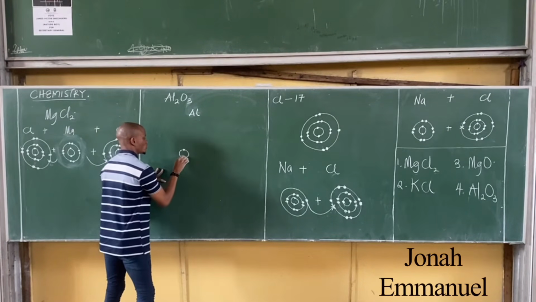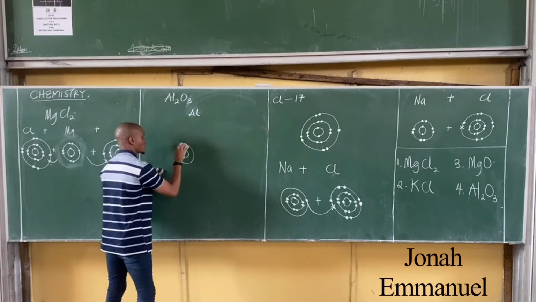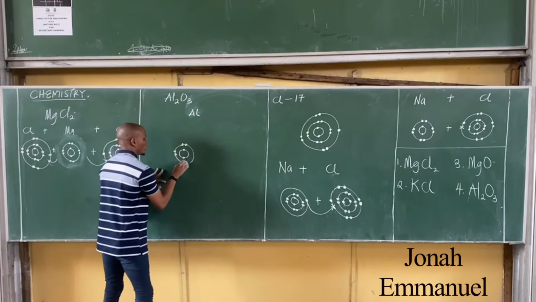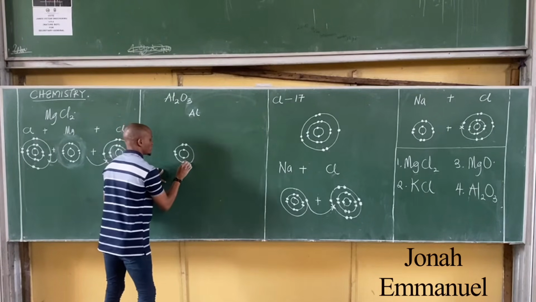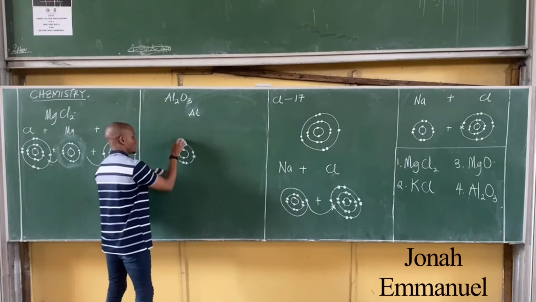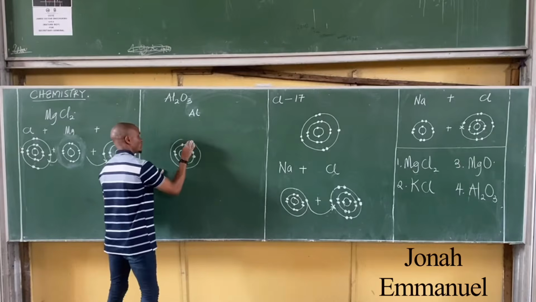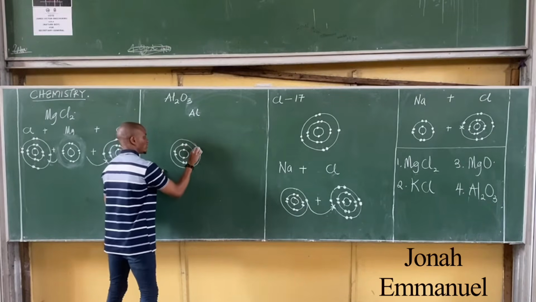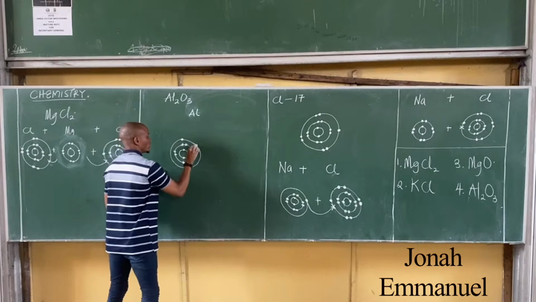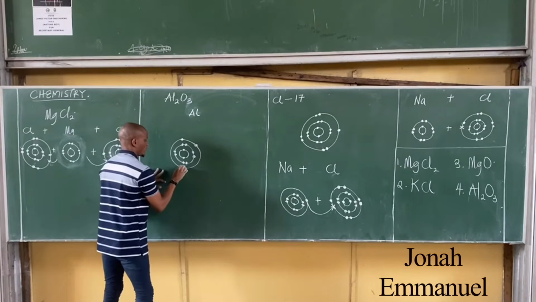1, 2, 2, 8. 1, 2, 3, 4, 5, 6, 7, 8. 2, 8 there, 3. And now have 1, 2, and 3.